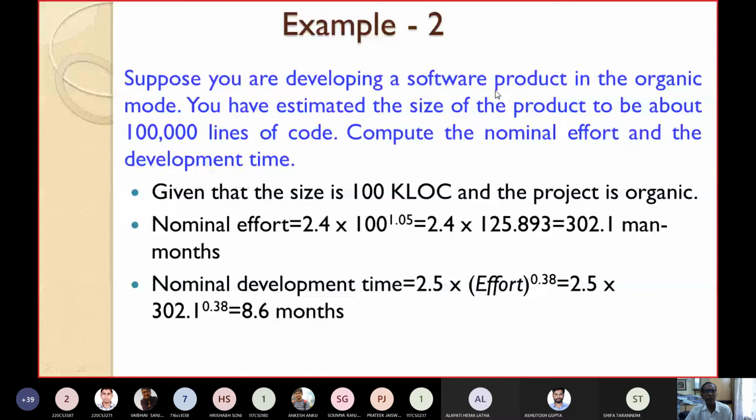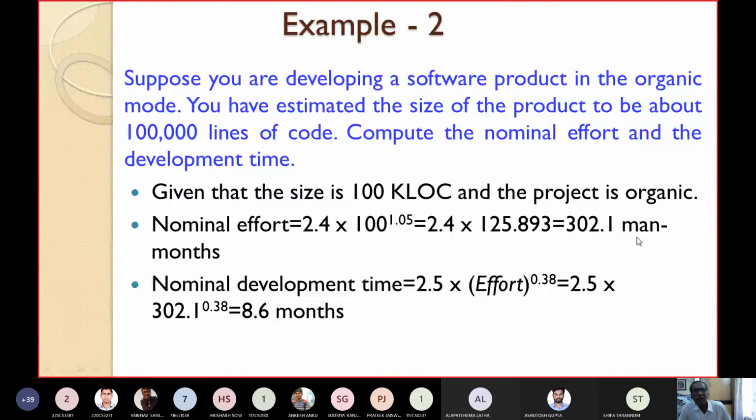For organic products, you know, the value of C is 2.4 and the value of K is 1.05. The size is already given as 100. Just put the values in the equation: 2.4 into 100 to the power 1.05. If we solve, it comes to 302.1 man months or person months. Person month, man month, staff month, same thing. So the nominal effort will be 302.1 man months.